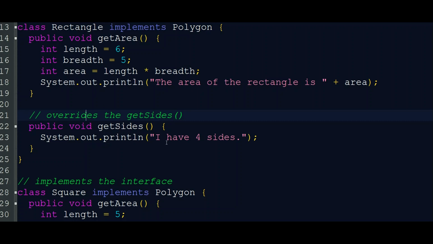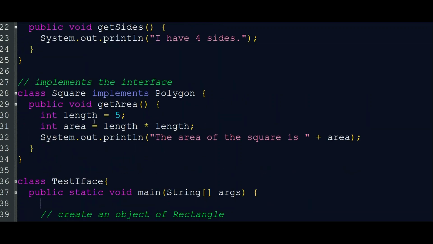Okay, System.out.println, I have 4 sides. Rectangle always has 4 sides. Now we are moving to another class, Square, which also implements Polygon. An interface can be implemented by more than one class; more than one class can implement one interface.